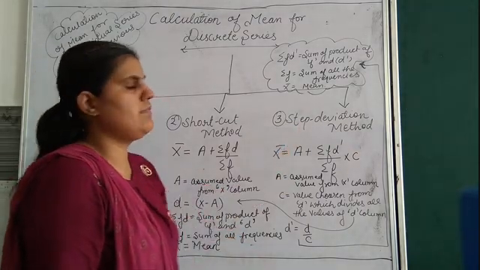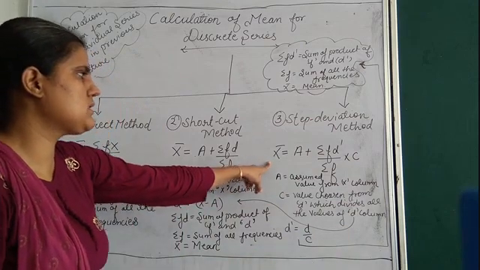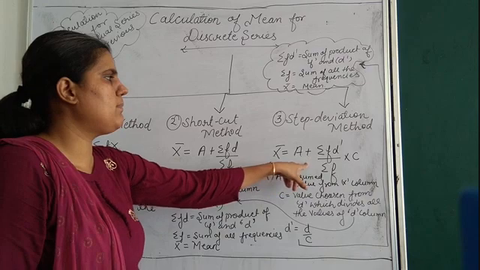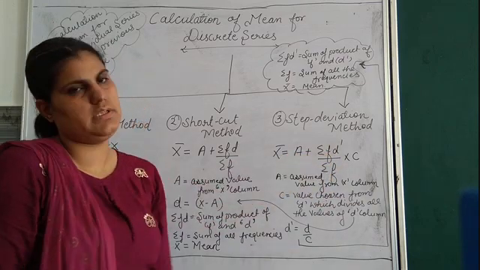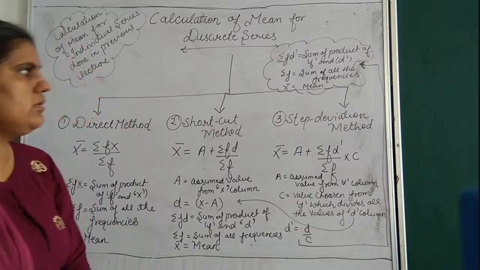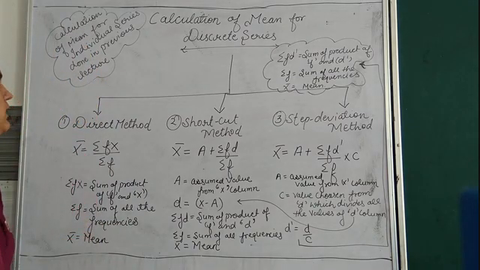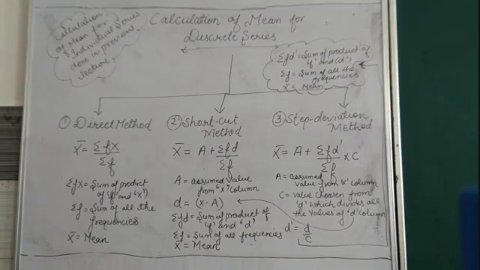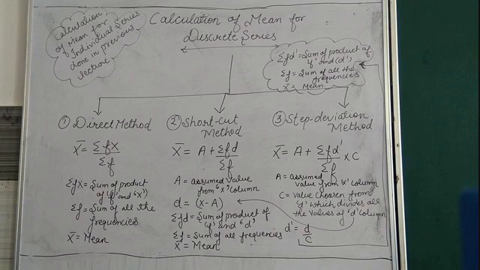And here is your step deviation method. The formula is x bar is equal to A plus sigma fd dash upon sigma f into C. About all the values I have already told you; they are written in front of you. Kindly make a note of all these values and give proper concentration to all the formulas. After a few seconds I will solve a numerical based on all the formulas, and till then you have to write this down. Kindly take a screenshot or write it down quickly. Then we will start a numerical.